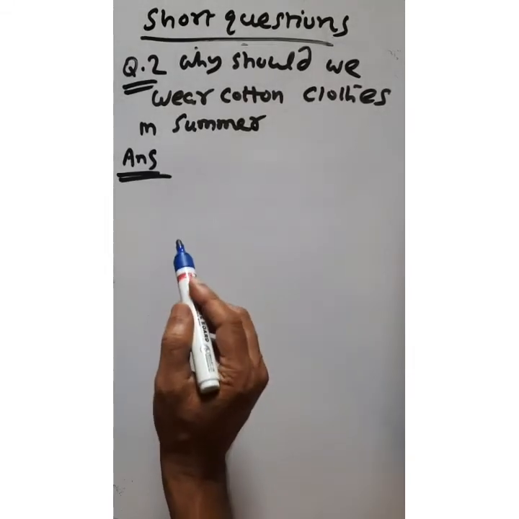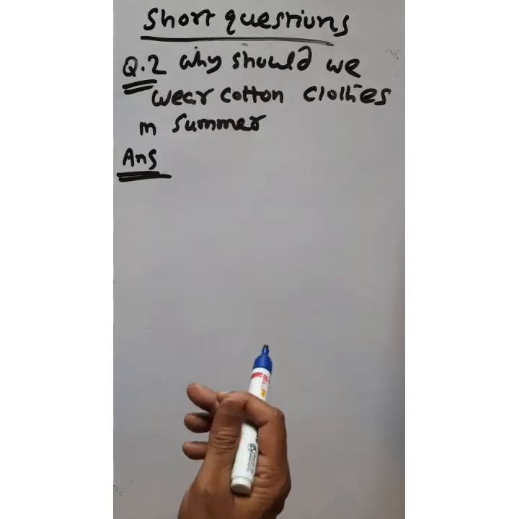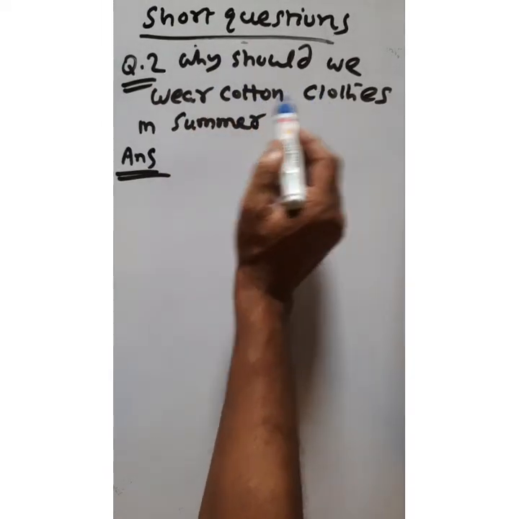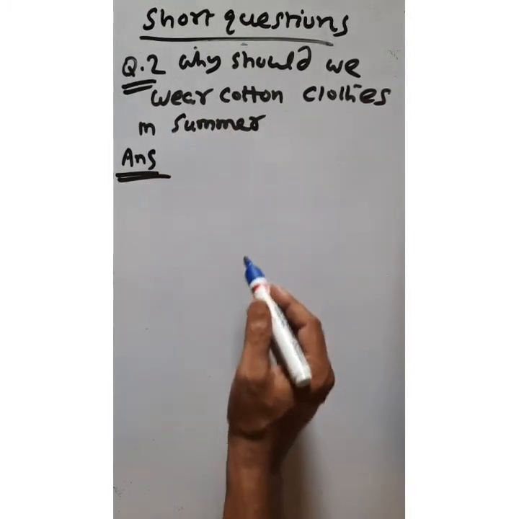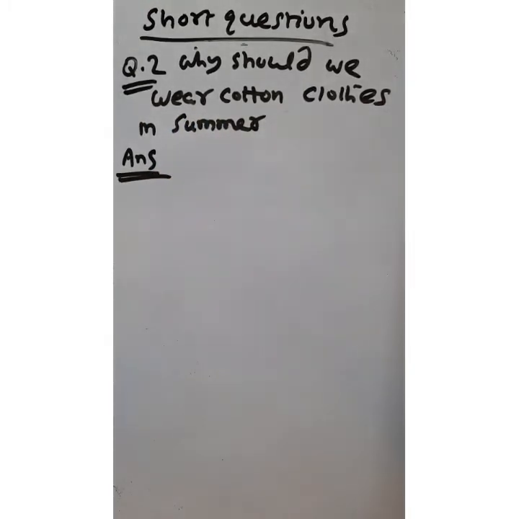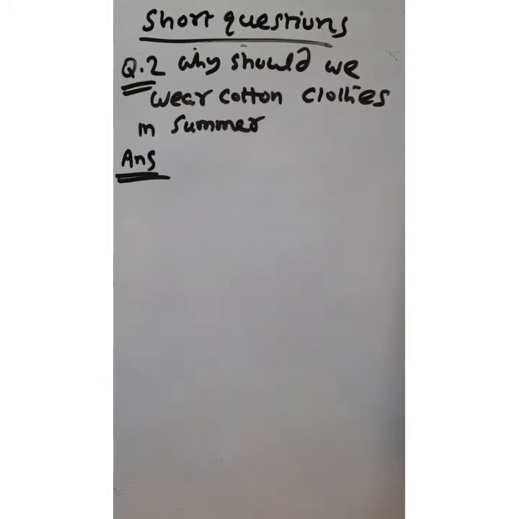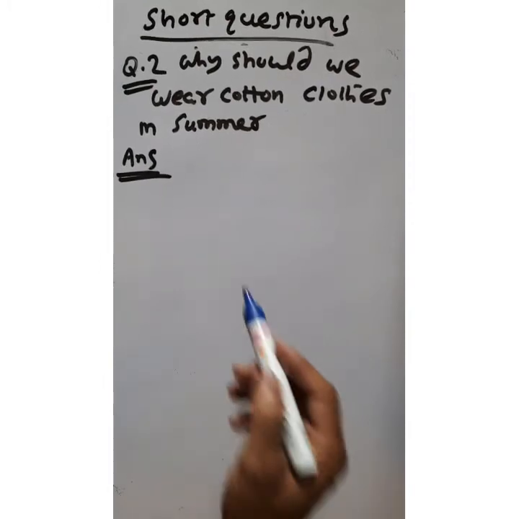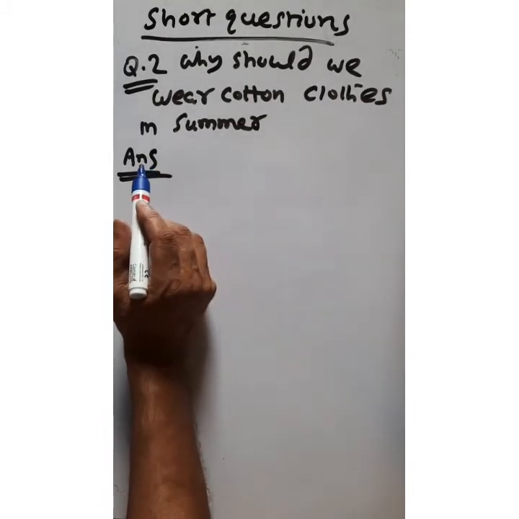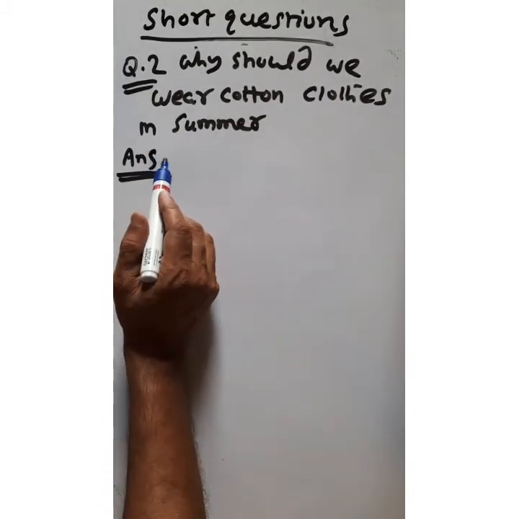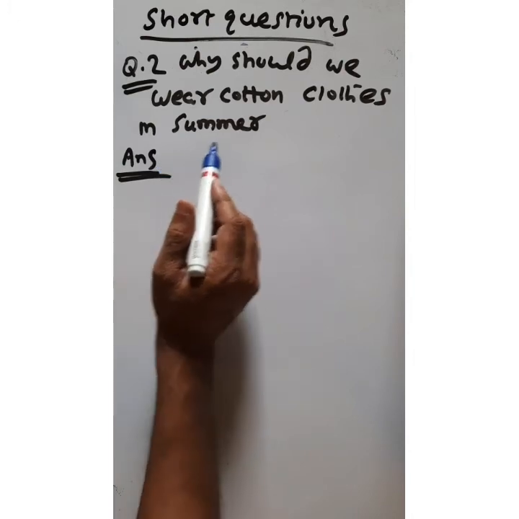Second question: why should we wear cotton clothes in summer? Now see, the cotton easily absorbs the sweat from our body.